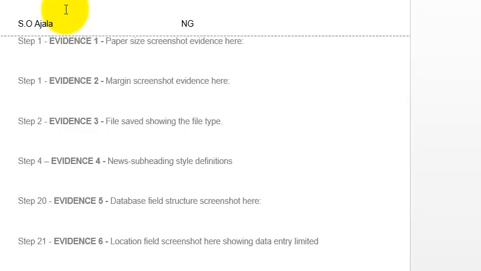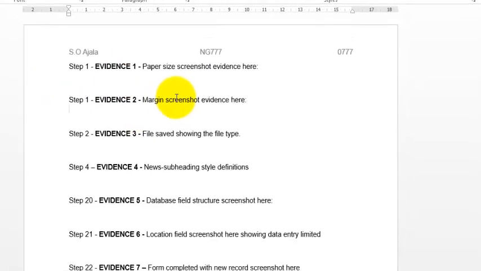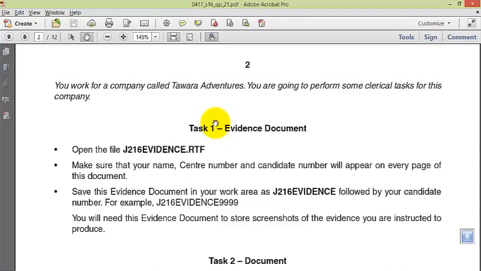Candidate's center number. So let's use NG777. Then candidate number 0777. So this will show on every page of the evidence document.